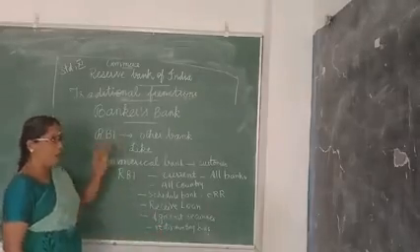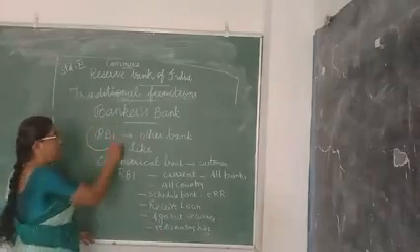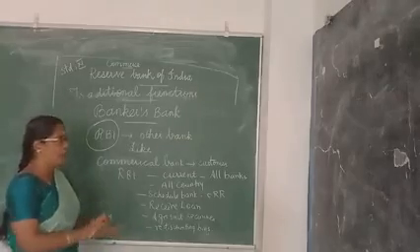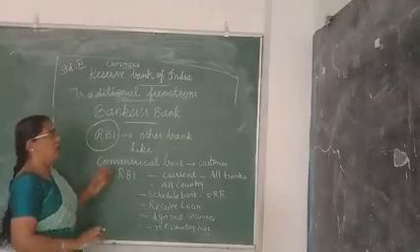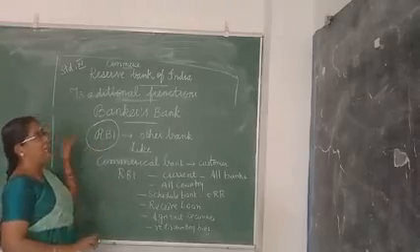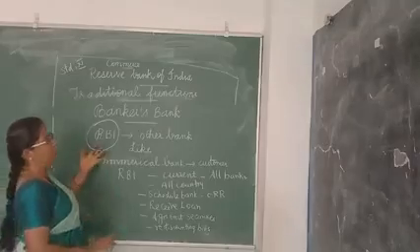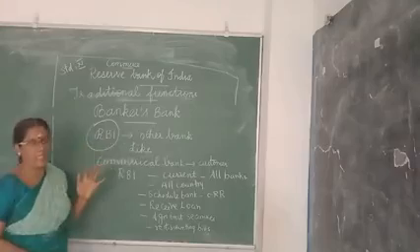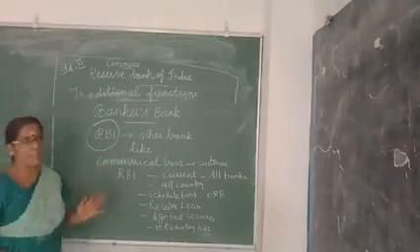So for all the banks, the RBI is the only head to issue all the rules and regulations, and all the control of money is vested with it. It is the head of all the banks, so we call it a Bankers Bank. Then the next one, controller of credit, let us see.